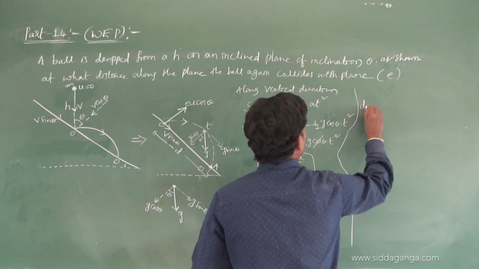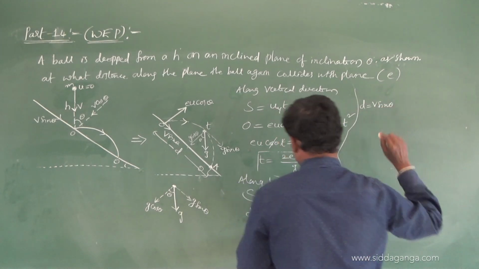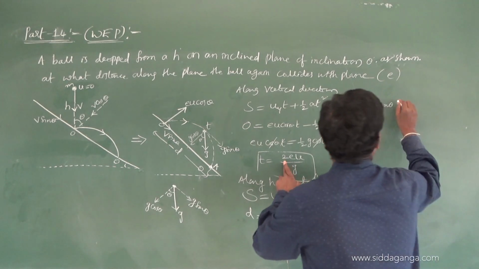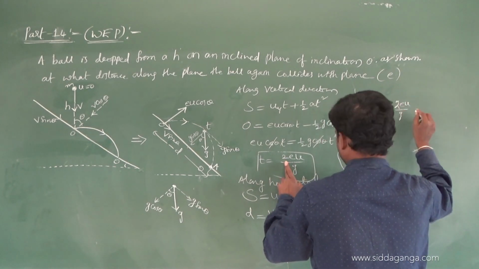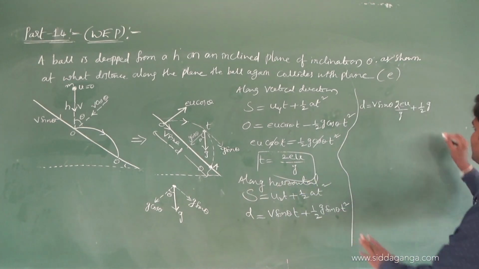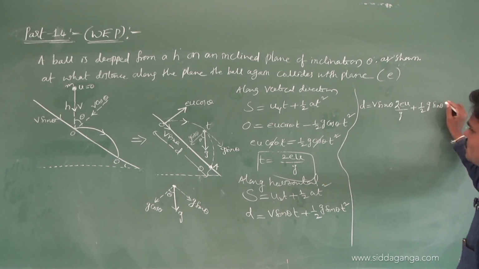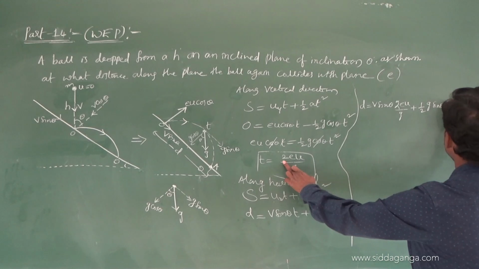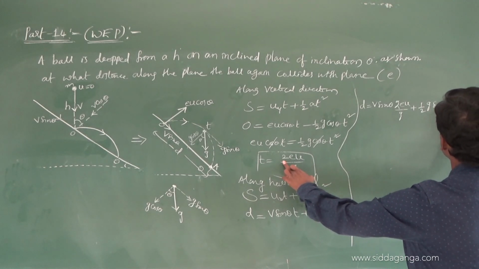d equals v sin theta into t, where small t is 2u by g, plus half g sin theta into t square. What is t square? 4u square by g square.